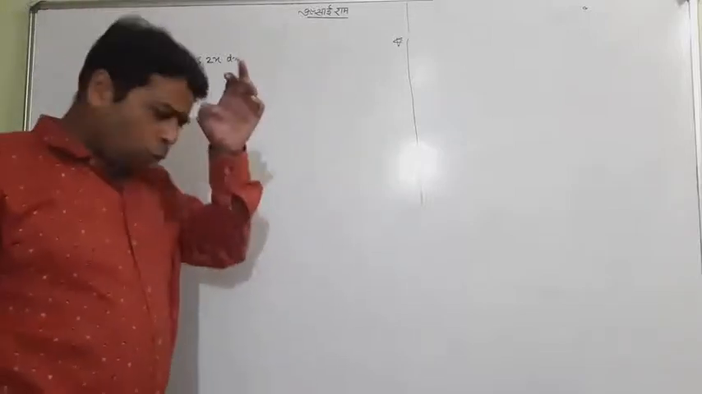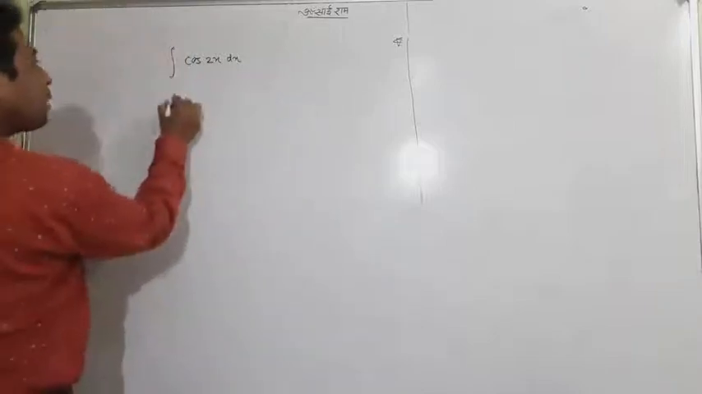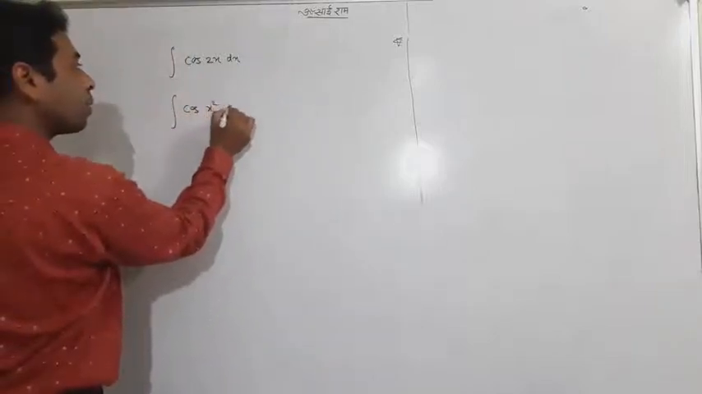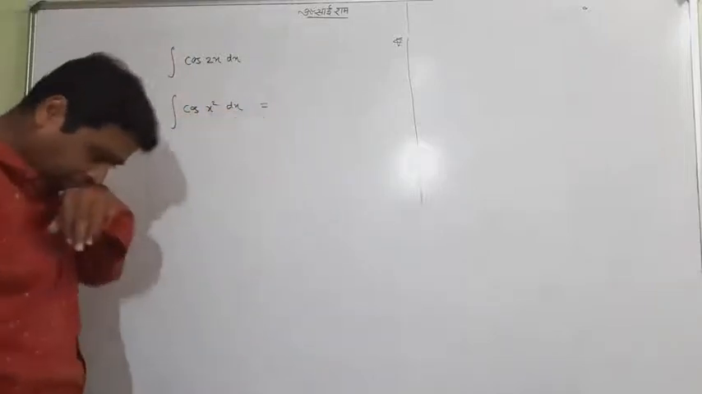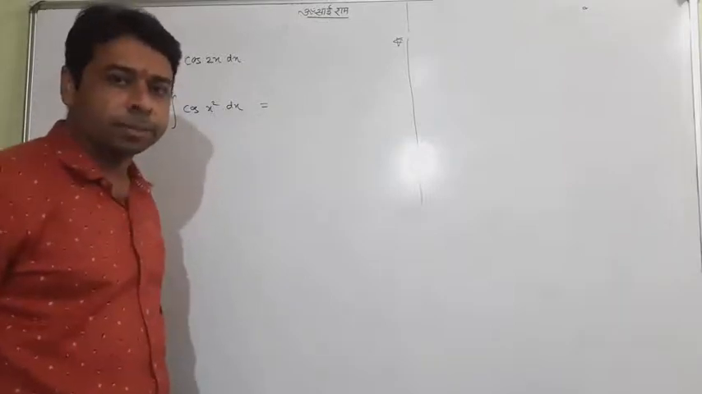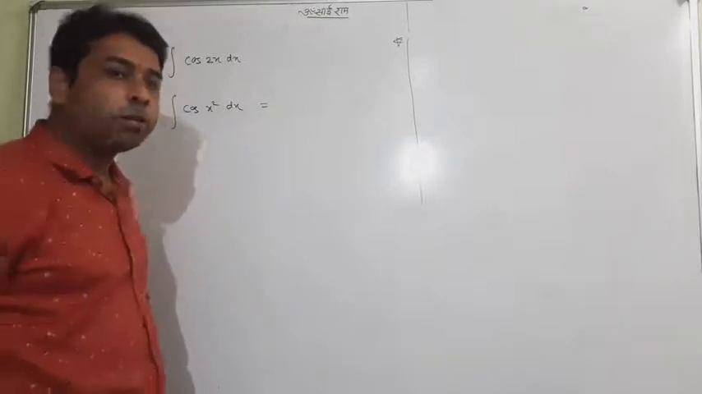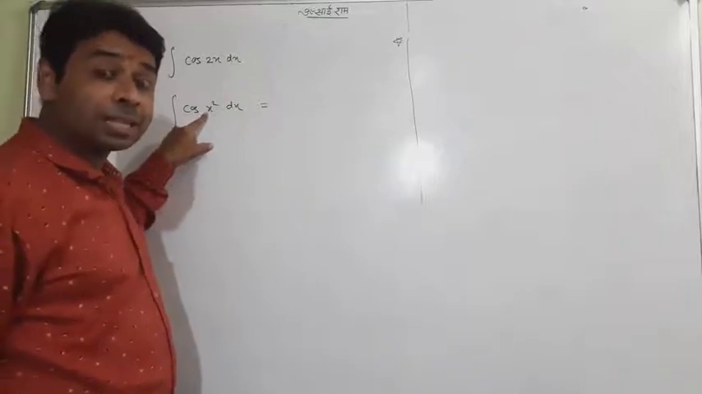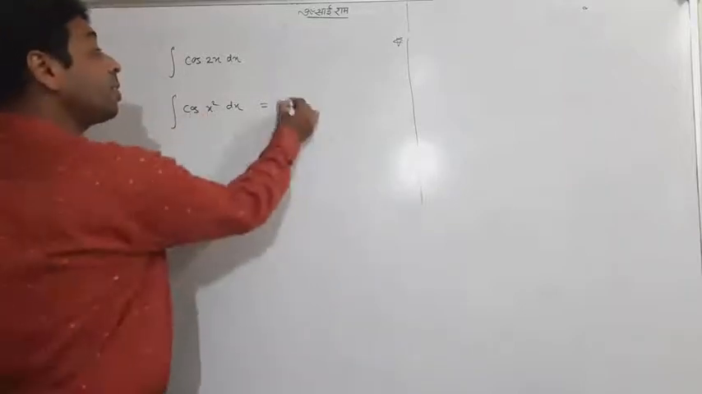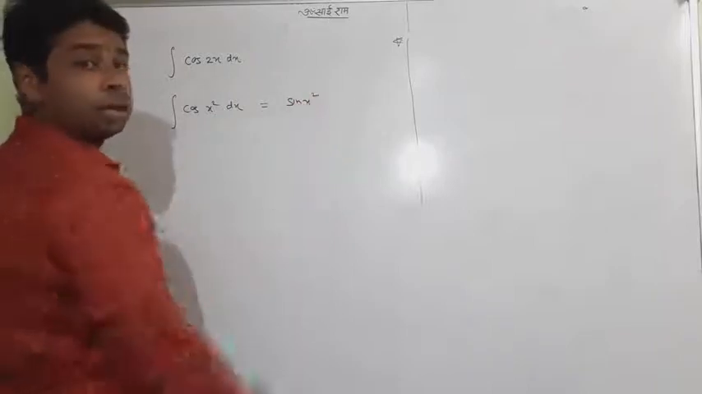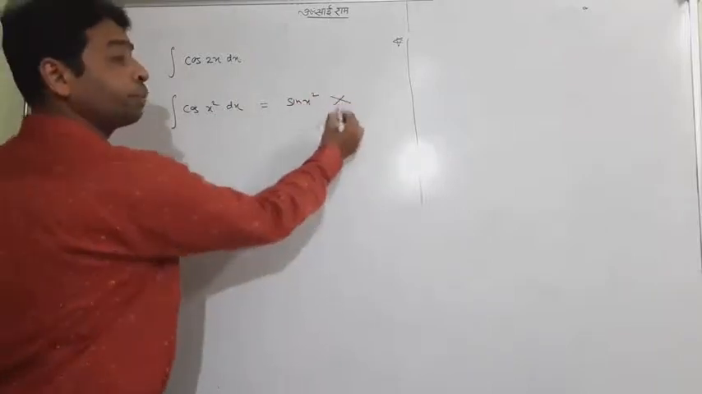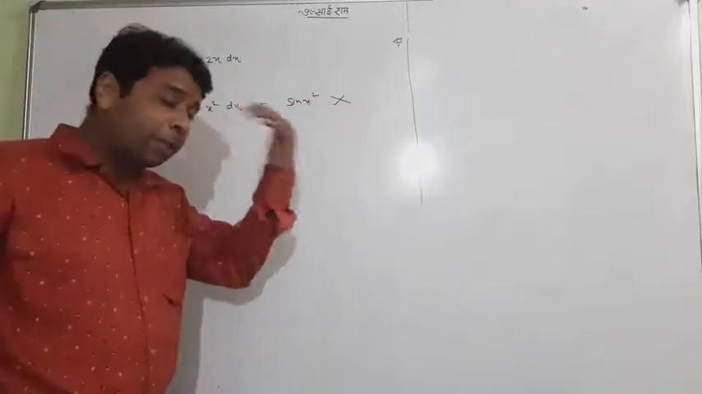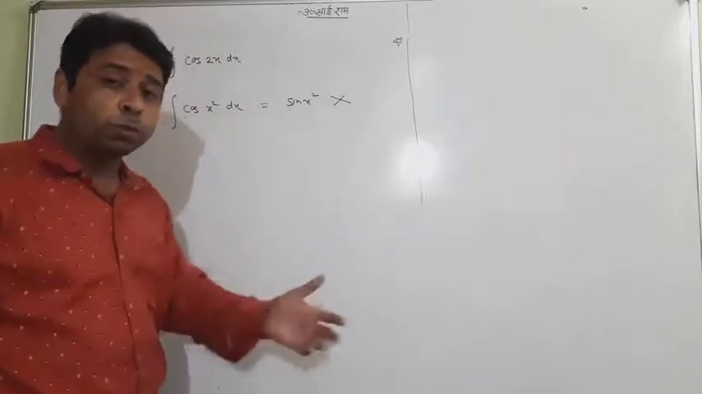Look, students, one more thing I want to speak here. Suppose the question is cos x squared, and I ask you what is the answer. Definitely you will think that cos x has integration sin x, so cos x squared has integration sin x squared. It is wrong. Definitely you are getting confused now. What are you doing? What do you want to tell?